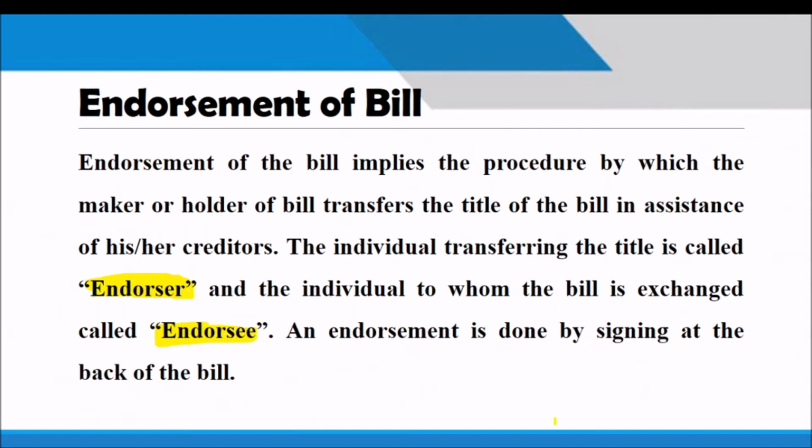An endorsement is done by the drawer by putting a signature on the back of the bill. That sign gives validity for transferring the bill from the endorser to the endorsee. That is the concept you have to remember very well.